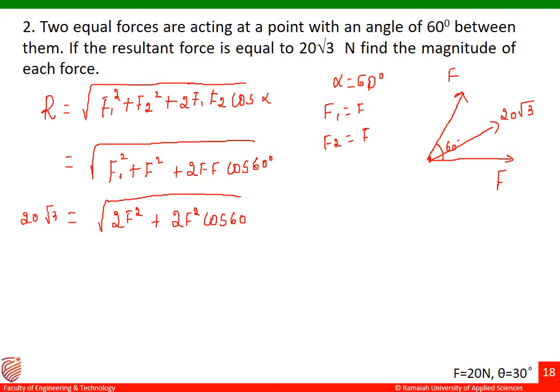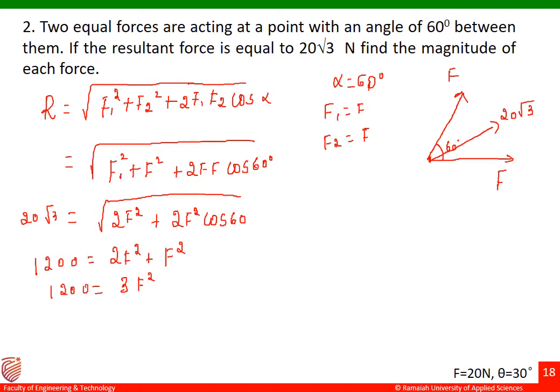I'll remove this square root from the right hand side, so I'll just square both sides. That is 20 square into square of root 3, which becomes 20 square into 3. So this becomes 1200 is equal to 2F square plus 2F square into cos 60, which is 0.5, that is 1 by 2. The 2 and 1 by 2 get cancelled, so the remaining is F square. So this side becomes 3F square equal to 1200.